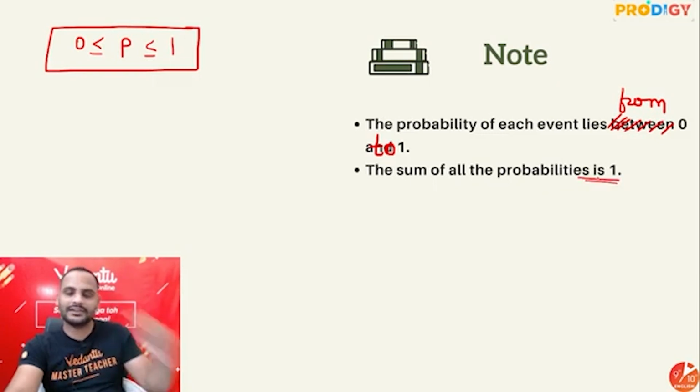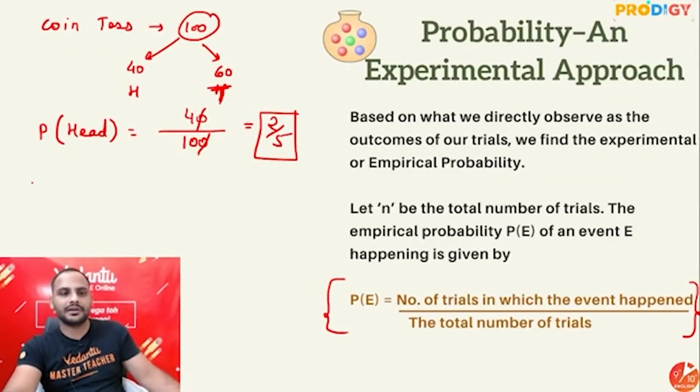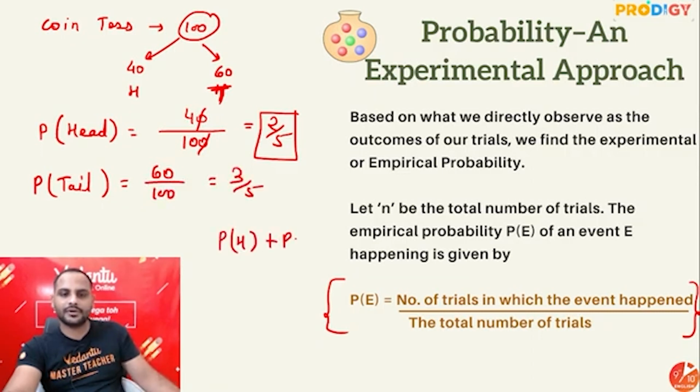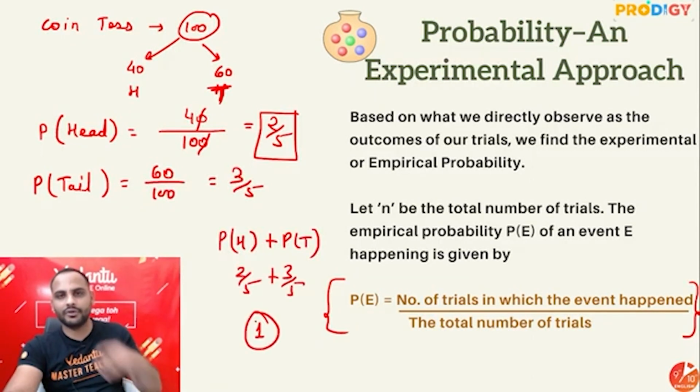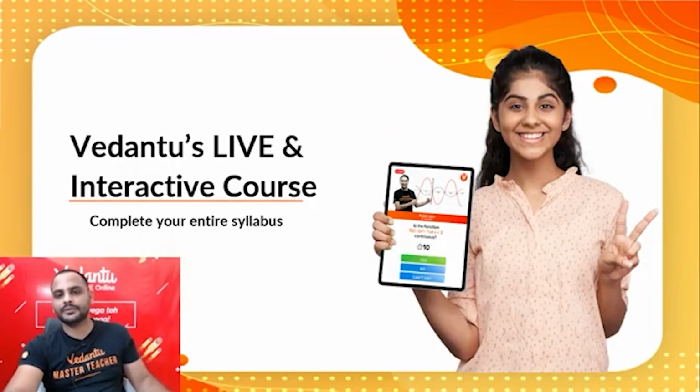Okay? And sum of all probability is 1. This we will understand with the help of some questions. That means different outcomes, different events are given. If you add all of their probability, it will be equal to 1. For example, here, if I calculate the probability of getting tail as well, you will say it will be 60 by 100, which is 3 by 5. And now you can observe probability of getting head plus probability of getting tail. In this case, it will be 2 by 5 plus 3 by 5, which is equal to 1. So the sum of all the probabilities will be equal to 1.